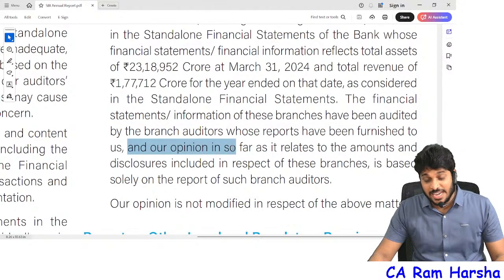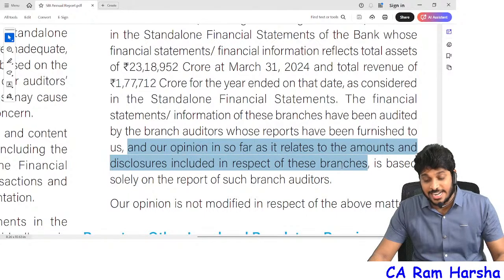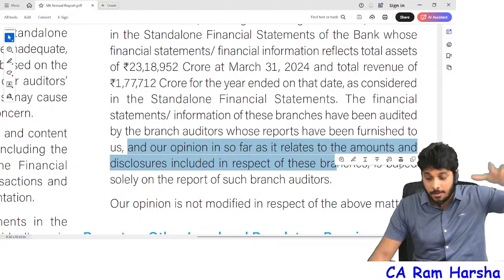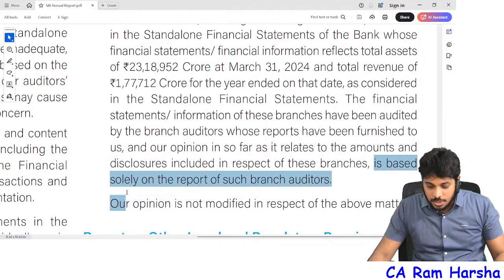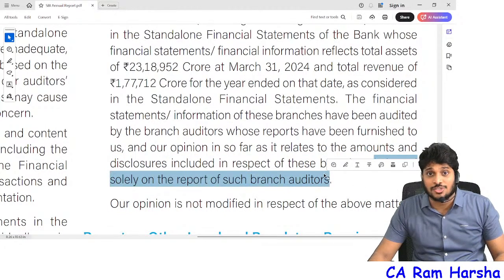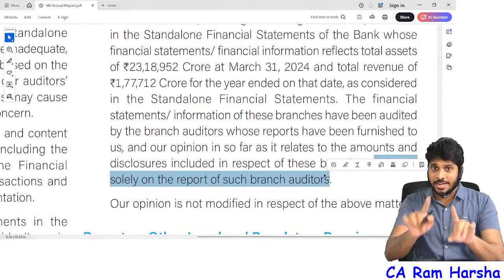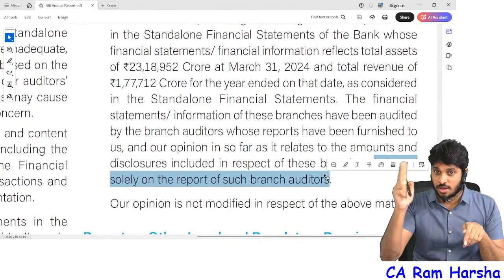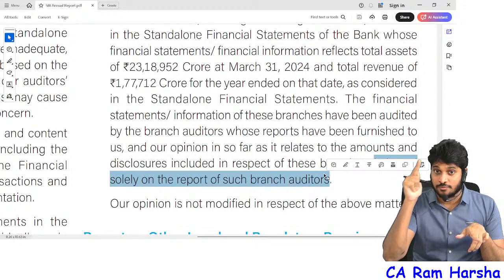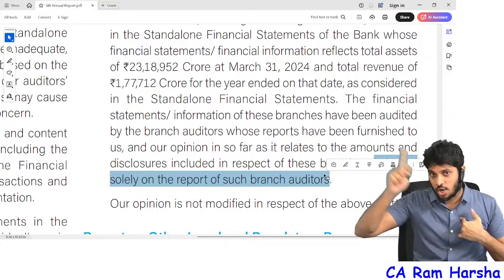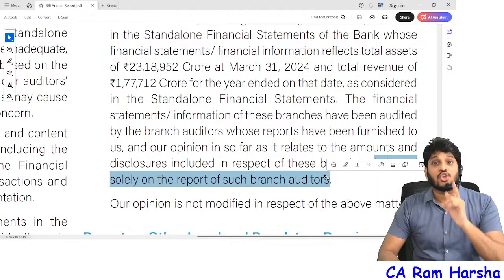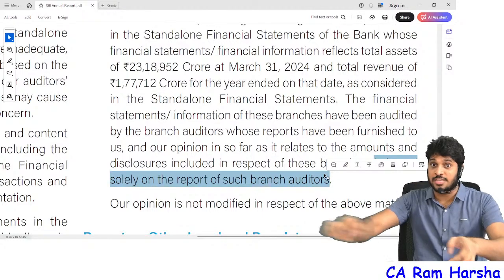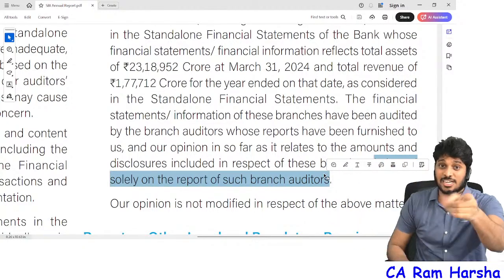and our opinion relating to the amounts included in respect of these branches. With respect to these branches, the amounts in the balance sheet and P&L are purely based on the branch auditors' reports. Indirectly, what are we telling? Look, you are reading my audit report on the standalone financials, but the standalone financials have 23 lakh crore worth of assets and 1.7 lakh crore worth of revenue that is not audited by me. That is audited by branch auditors. Why are you telling this? You are telling the public that you are not responsible for this. If tomorrow any fraud happens in these 6,000 branches, you are not answerable. They are accountable. That's what you are telling.